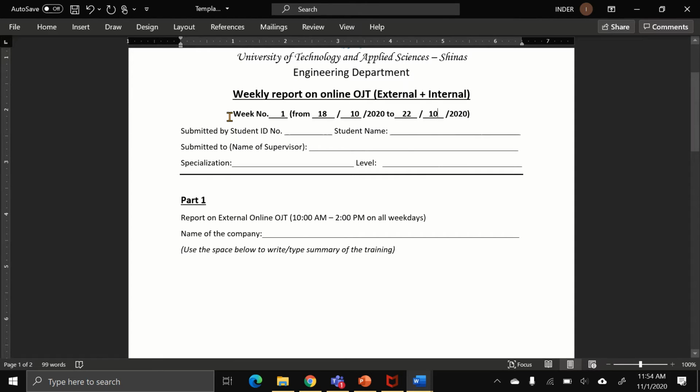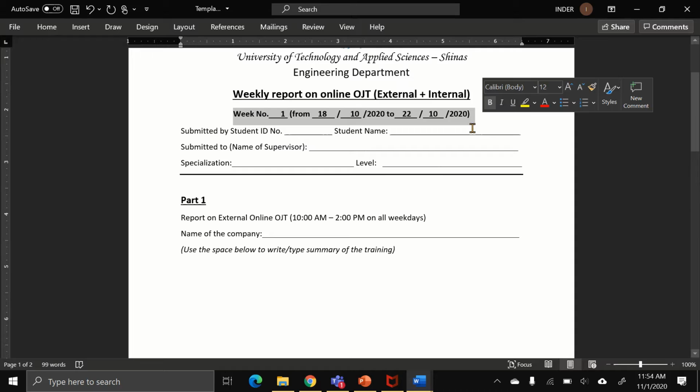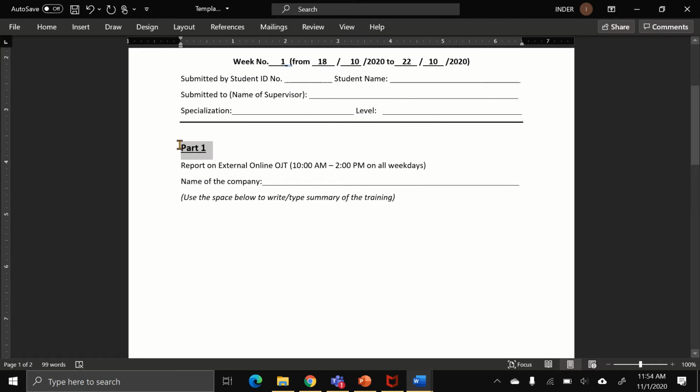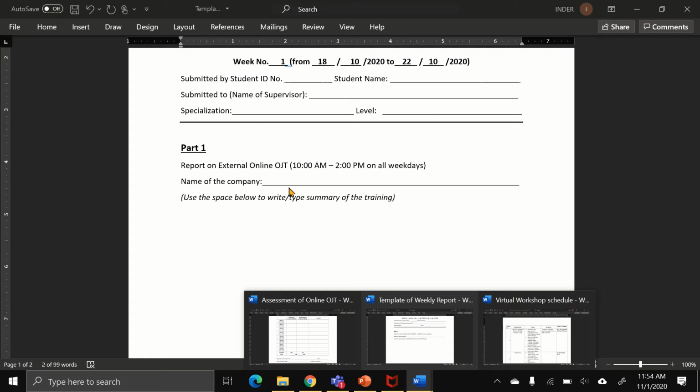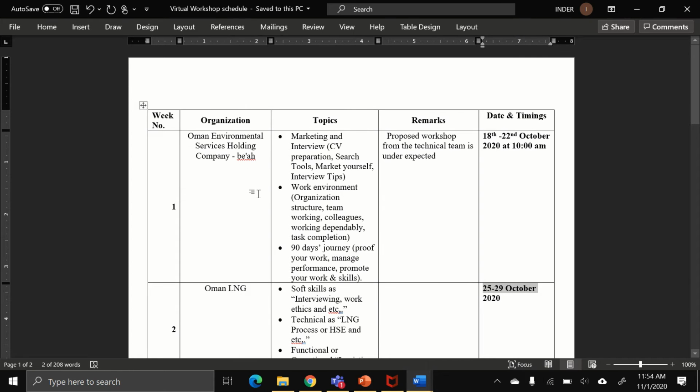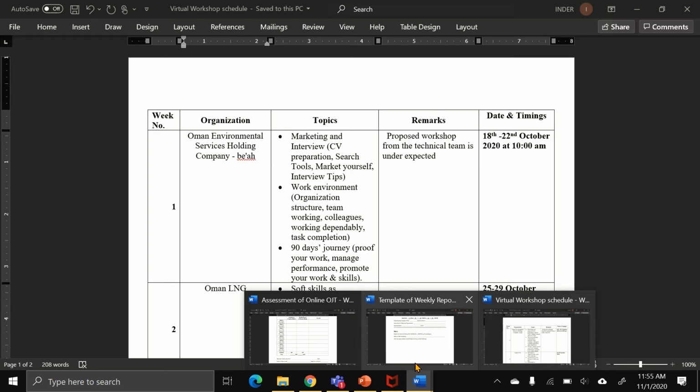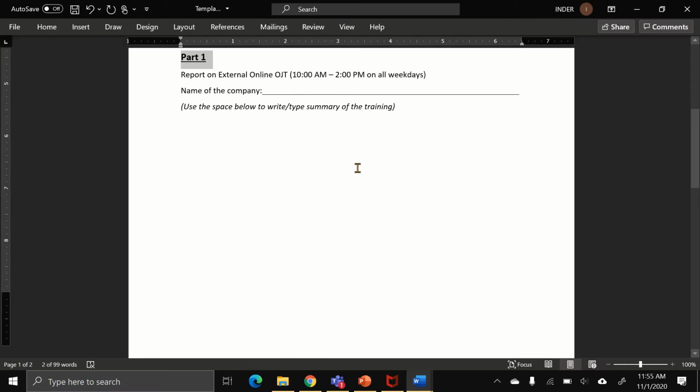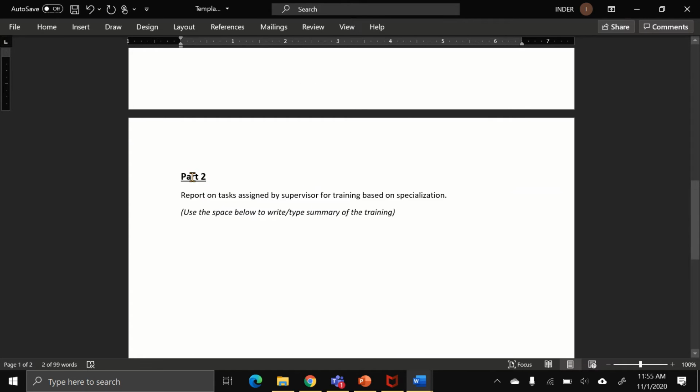Especially in week number 1, in part 1, you have to write the report on this schedule for part 1, which is coming here. So this is for week number 1, and this is for part A. And for part B, you have to write what training you are getting from the Majan company.